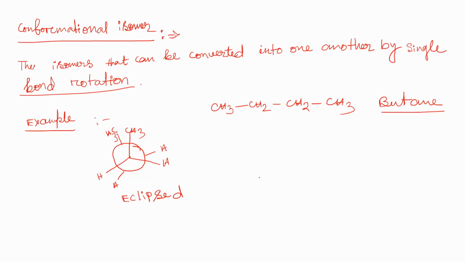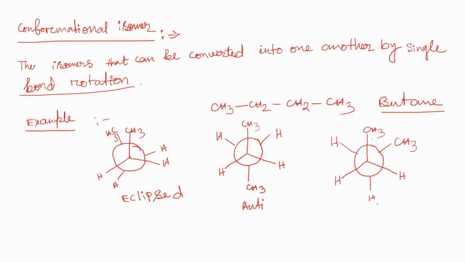Eclipsed conformational isomers. Now if you see the anti one, in the case of anti, CH3 is here, and one of the hydrogens is here and another hydrogen is here. Now this is the CH3 group, and another hydrogen is here and another hydrogen is here. Now this is the anti.